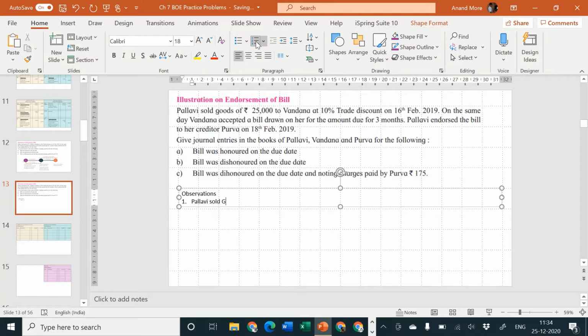First one, Pallavi sold goods to Vandana. So Pallavi is the creditor to Vandana and Vandana is the debtor to Pallavi.